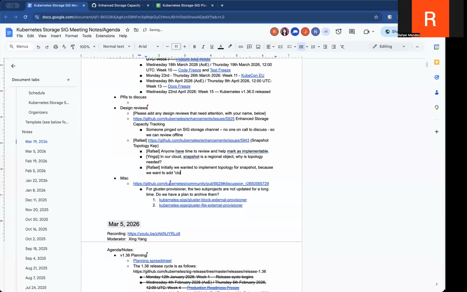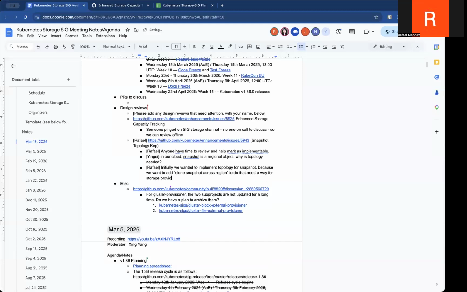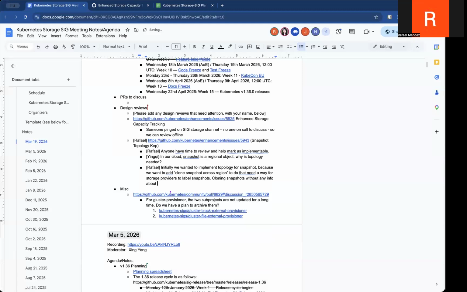And in order to do that, we wanted a way for storage providers to be able to label the snapshots with where they are, where they're supposed to end up, etc. Because if we were to implement cloning snapshots without the snapshots having any information on where they are and their topology, then when it comes time to restore a volume from the snapshot, we want to make sure that the snapshot is accessible by the volume, and the volume can be restored from that snapshot. That makes sense.